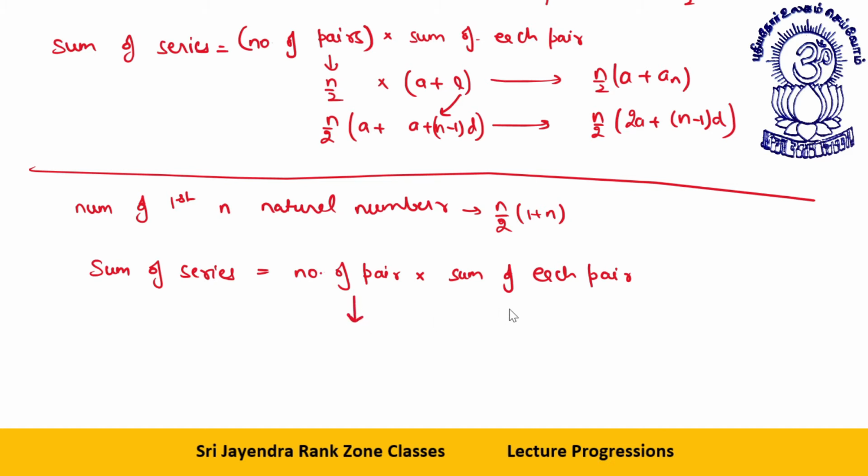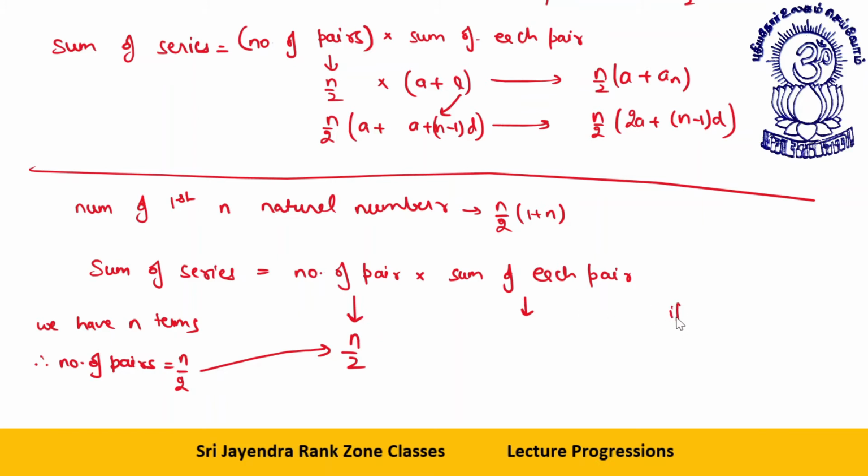What will come over here and what will come over here? We have n terms. Therefore, number of pairs will be how many? Number of pairs will be n by 2.